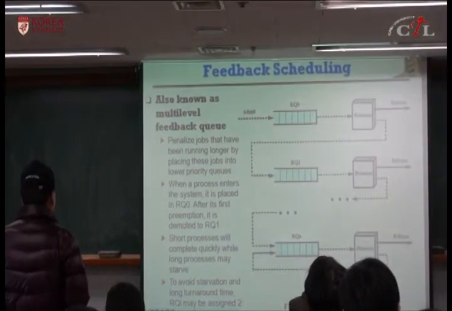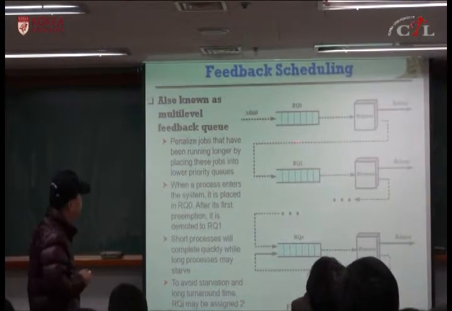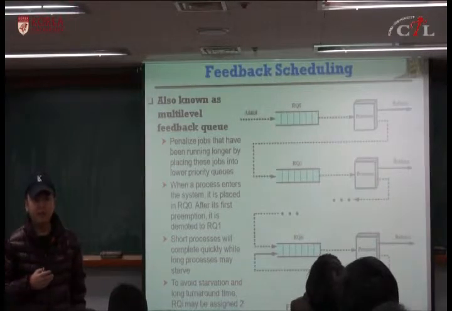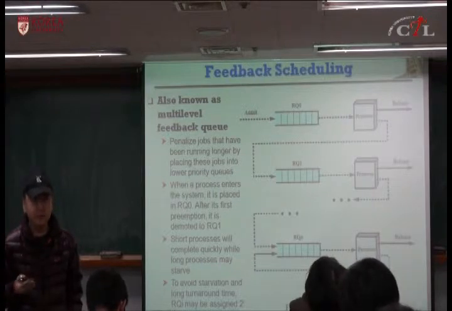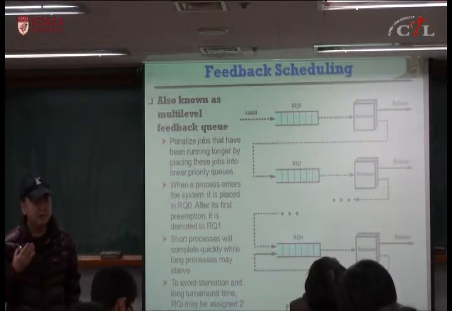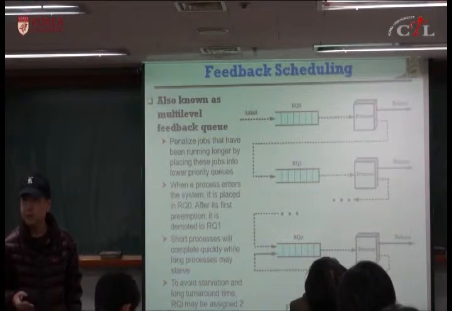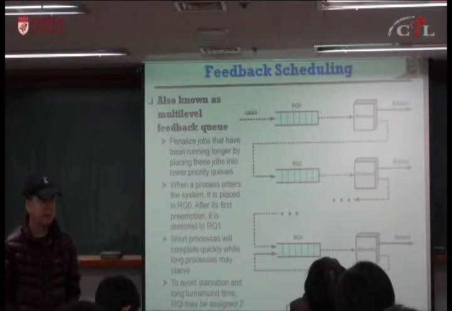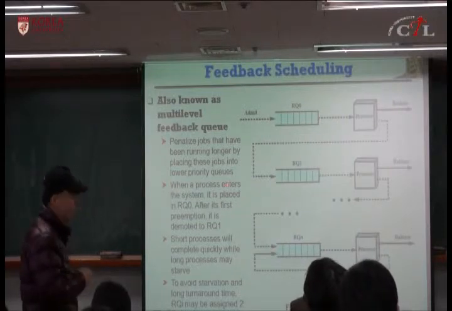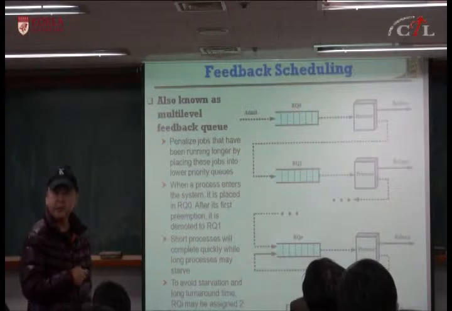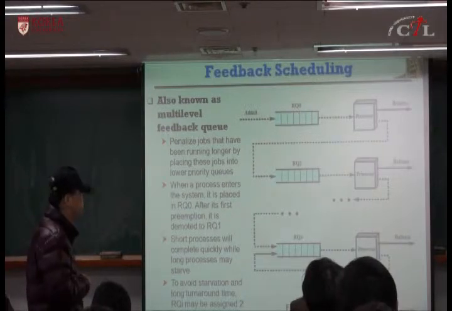So this is called feedback scheduling, but the advantage is you don't have to predict the future. You don't have to compute the expected service time. Based on the history, if you have been serviced for long, then you will be demoted to a lower priority queue, and eventually you will be placed into the lowest priority queue if you ask for too much CPU time. That's fair. The process with a short service time will complete quickly in the higher priority queues. This is called feedback scheduling, or multi-level feedback queue.